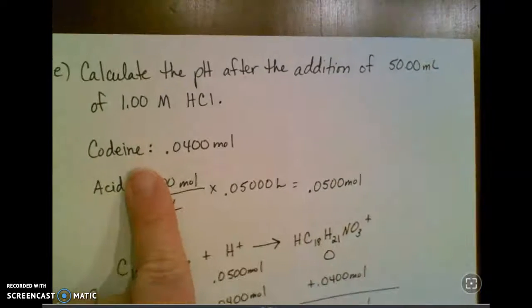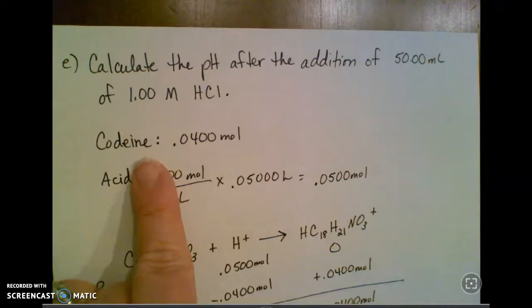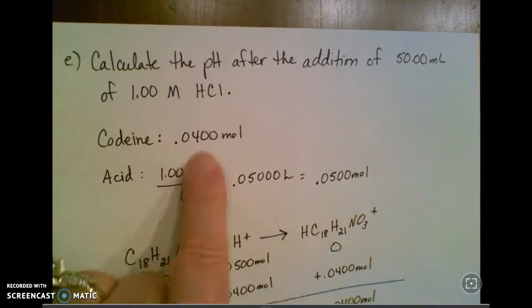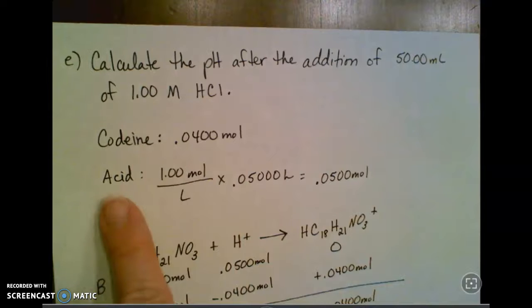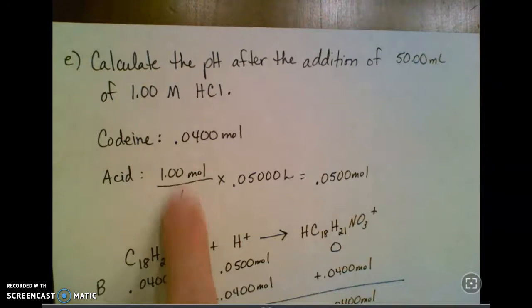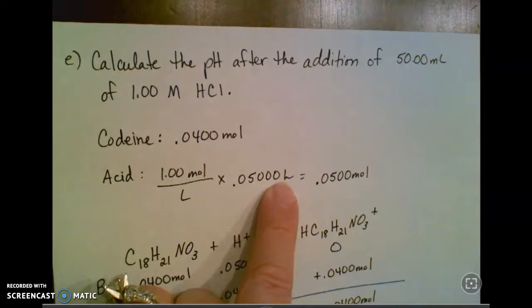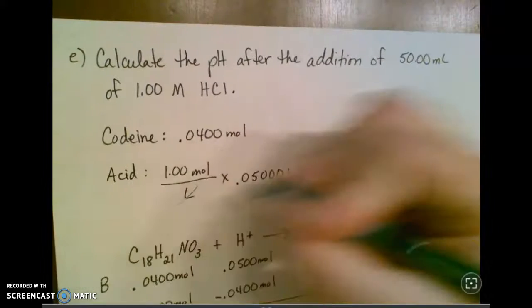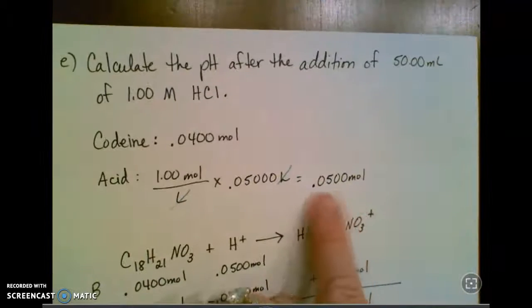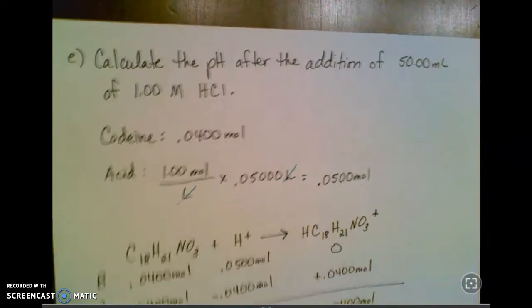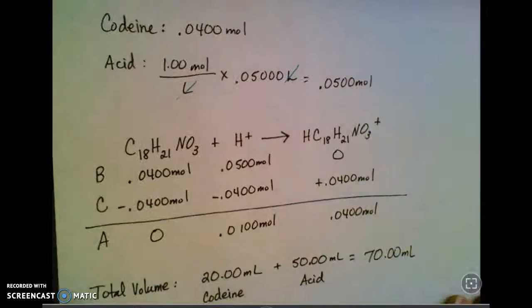So I'm going to look at how much of each substance I have. The codeine, again, didn't change all the way through. I have 0.0400 moles of that. For the acid, it's 1 molar, so 1 mole per liter, times 0.05000 liters. That's 50 milliliters. Of course, liters cancels out, and you get 0.0500 moles.